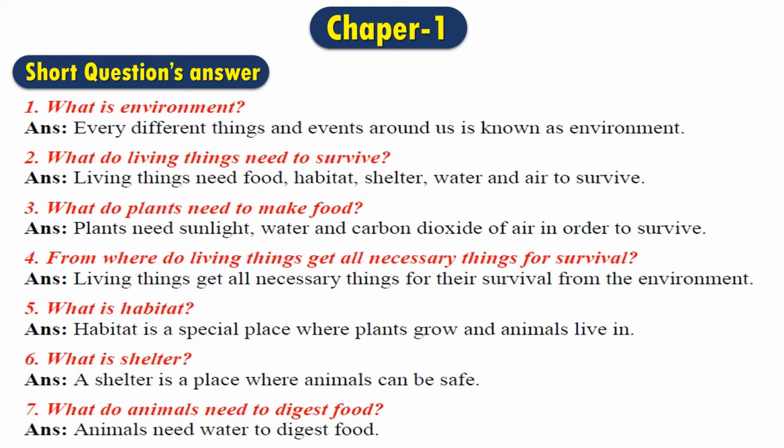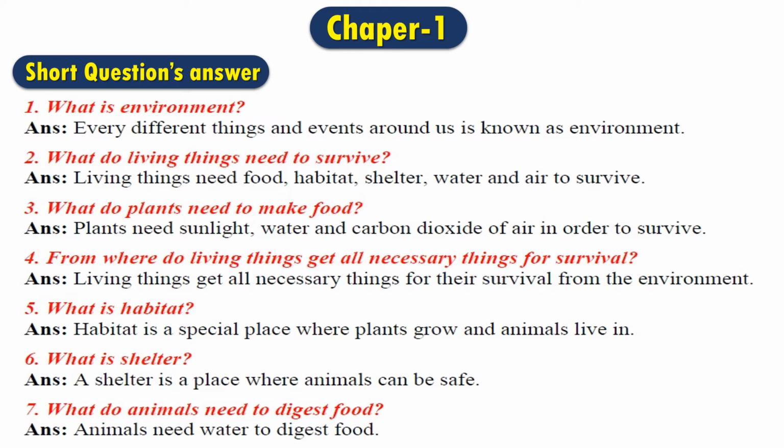Question number 5, what is habitat? The answer is, habitat is a special place where plants grow and animals live. That means animals like human beings, or the plants, live in a special or specific place. This place is known as habitat. As human beings, we live in a house. House is our habitat, and also some animals live in the forest. Forest is also their habitat.